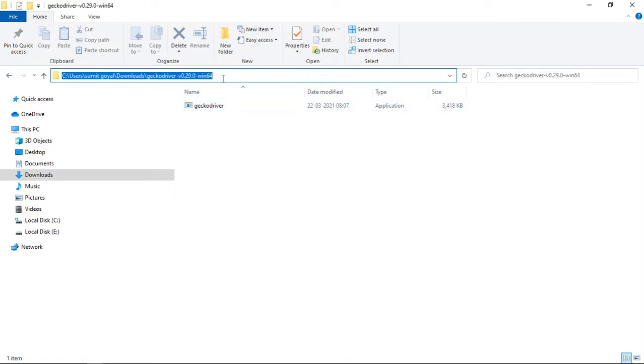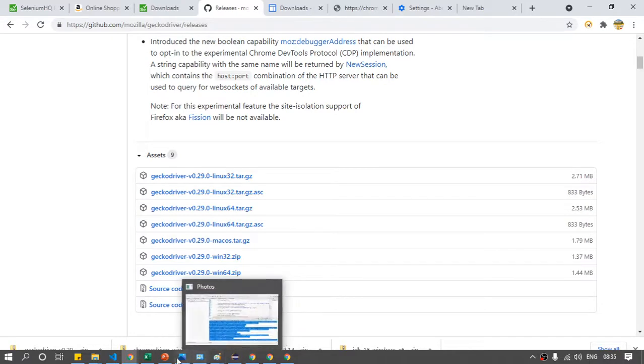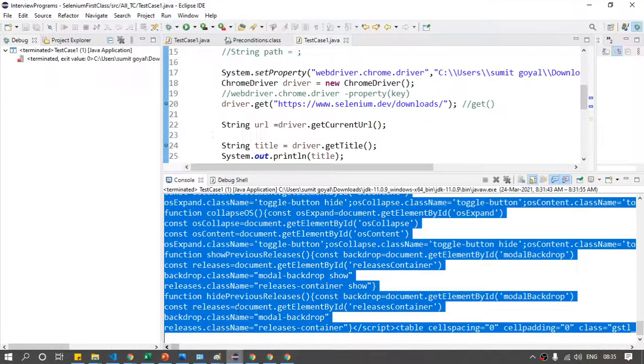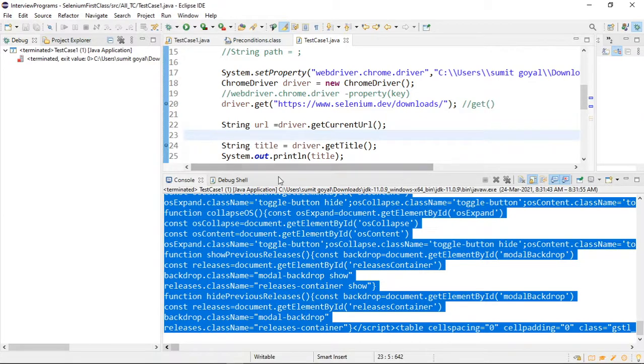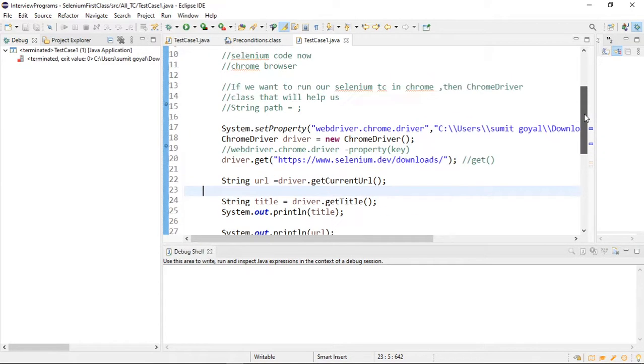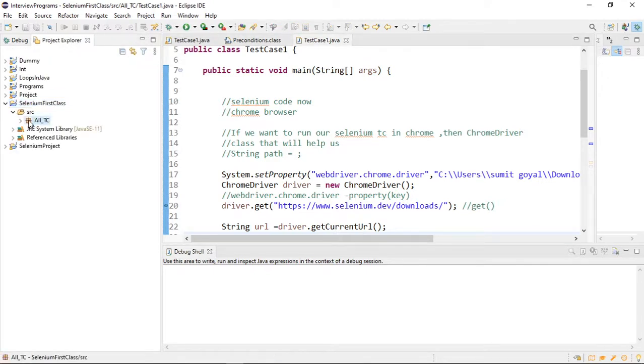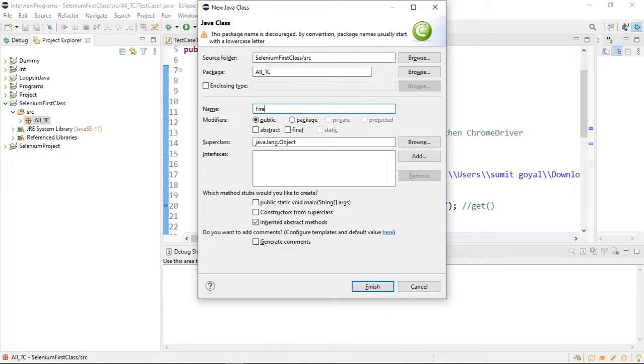So copy this complete path. Let me create a new class as FirefoxBrowser. Now we are going to see how we can run our test case in the Firefox browser.